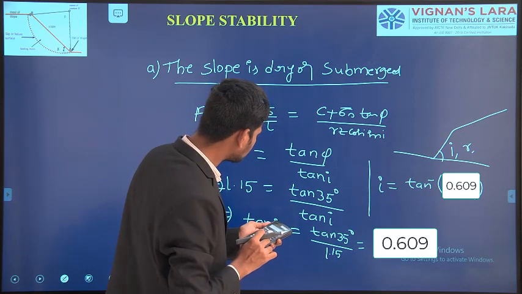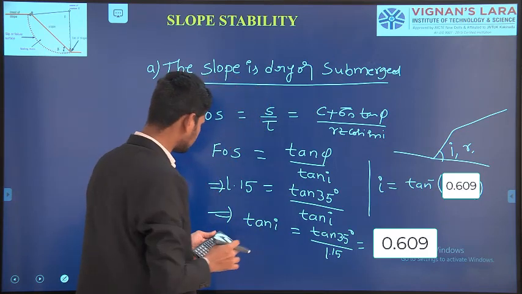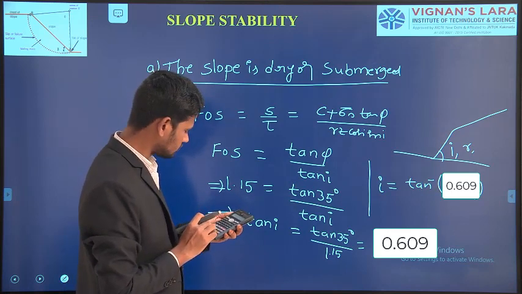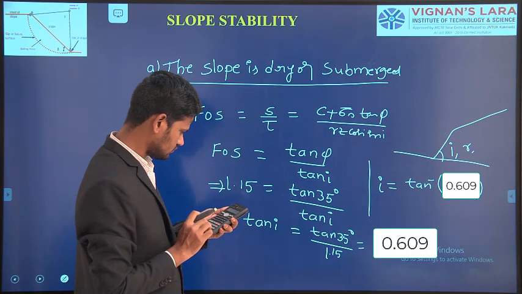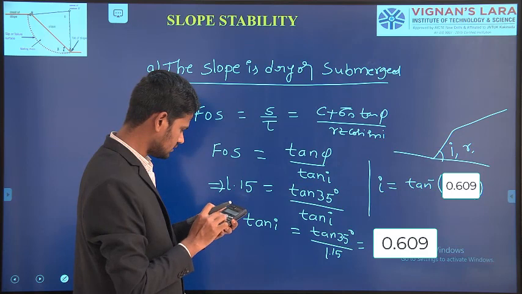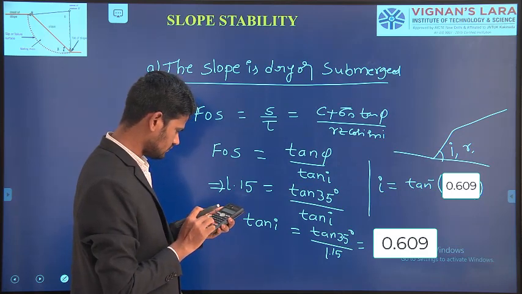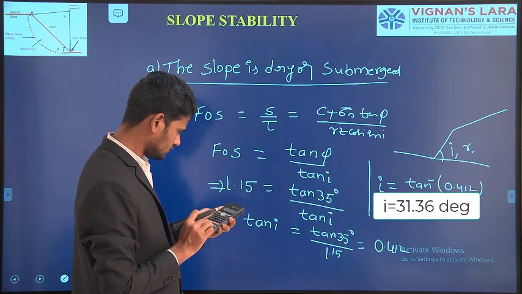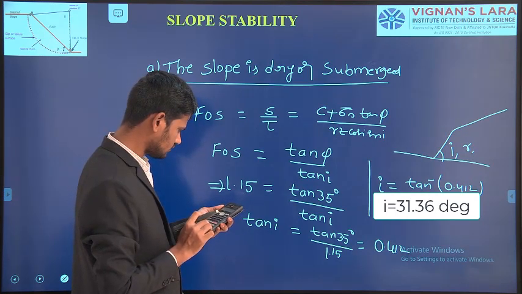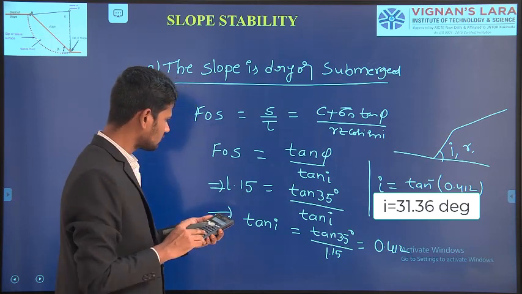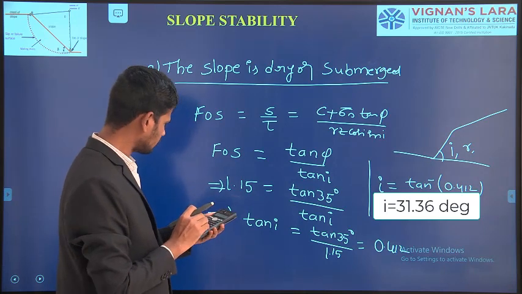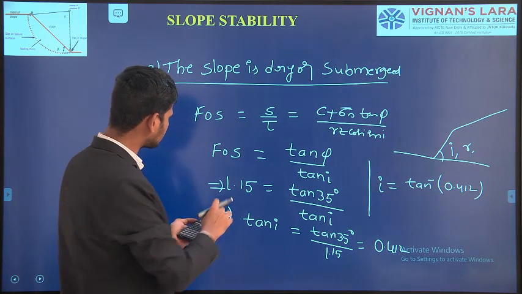Sorry, tan inverse of tan 35 degrees. Okay, wait a minute. Then the factor of safety value as